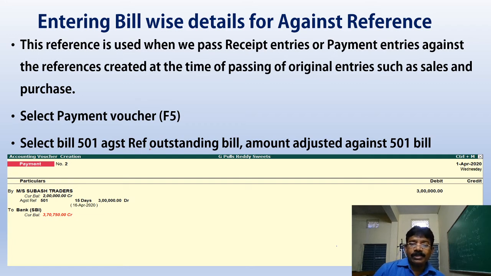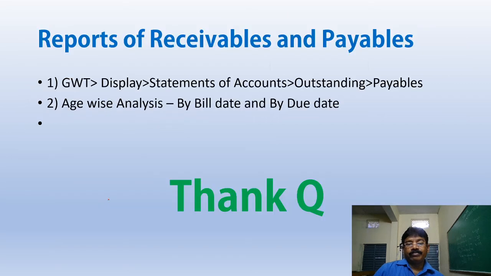Now for understanding, I am paying the money through the bank, so I select the payment voucher. The shortcut is F5. Select the bank and the party, Subhash Enterprises. Whenever I select Subhash Enterprises, it asks about the reference, and here I have to select against reference. The Subhash Enterprises bill number is 501. I select 501, and the 15 days comes automatically. I am paying 3 lakh rupees, which will be adjusted through the bank payment.